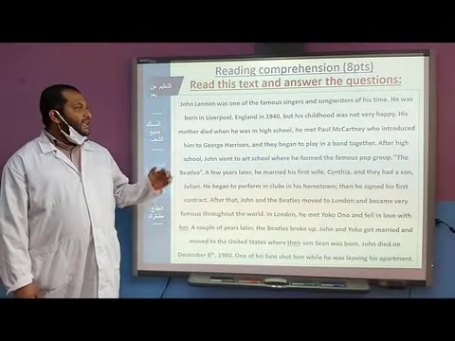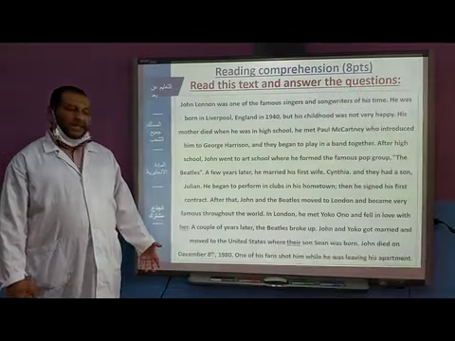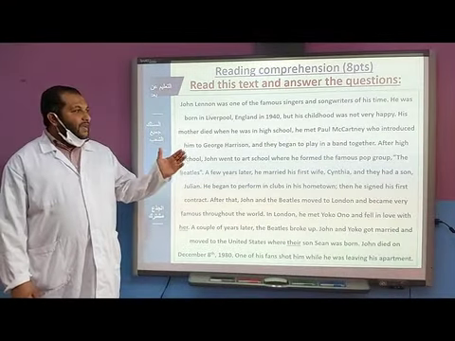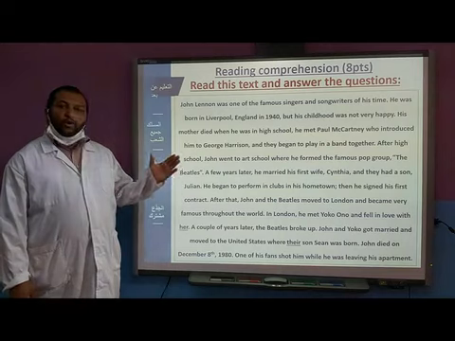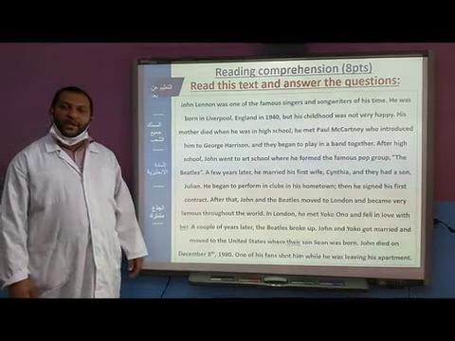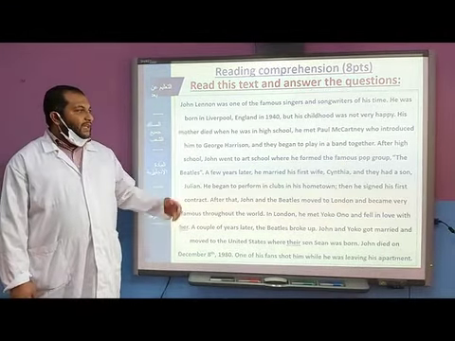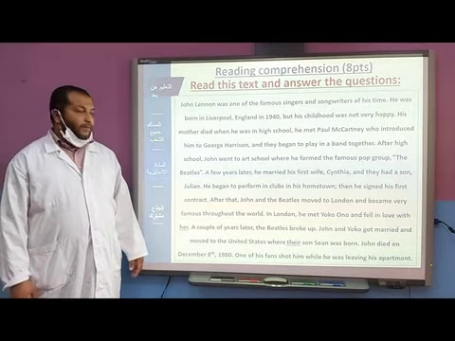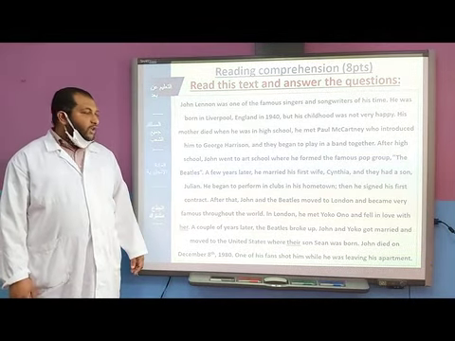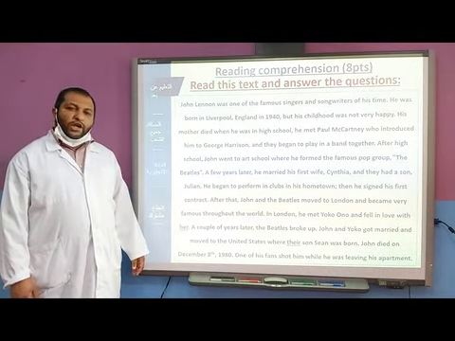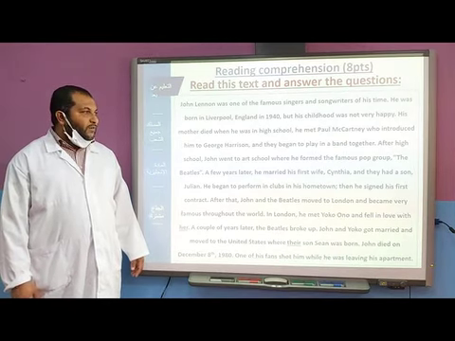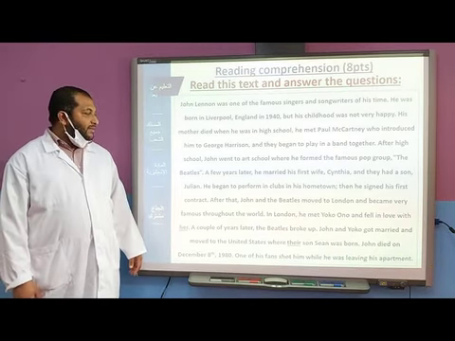His mother died when he was in high school. He met Paul McCartney, who introduced him to George Harrison, and they began to play in a band together. After high school, John went to art school where he formed the famous pop group, the Beatles.